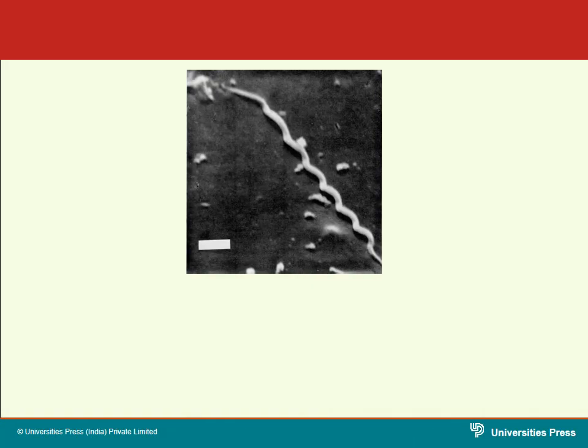So in this picture, we are able to see the Treponema pallidum. This is a causative agent of syphilis. Here you can see the regular spirals, nearly 10 spirals. The ends are pointed. The spirochetes can be seen by dark ground microscope.